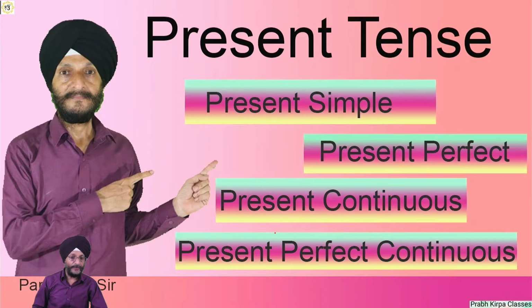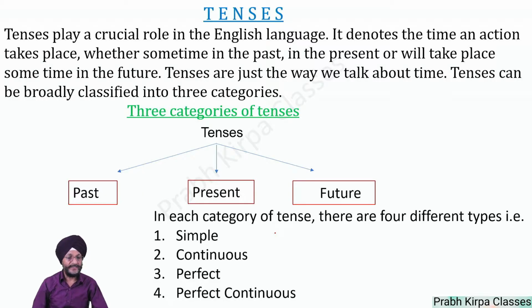In this video, we will discuss the present tense. Tenses play a crucial role in the English language. They denote the time an action takes place, whether sometime in the past, in the present, or sometime in the future. Tenses are just the way we talk about time.